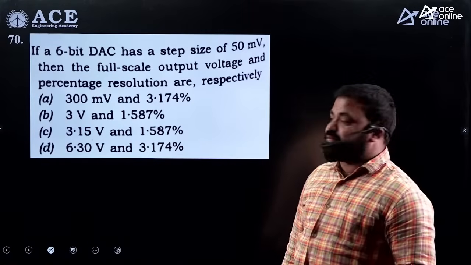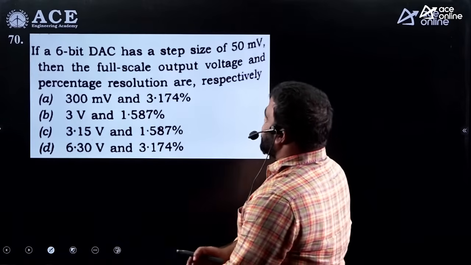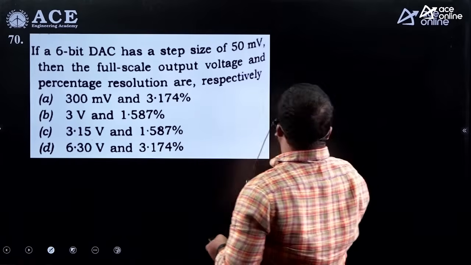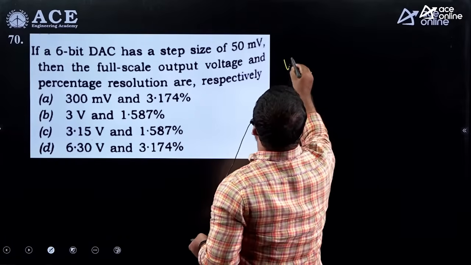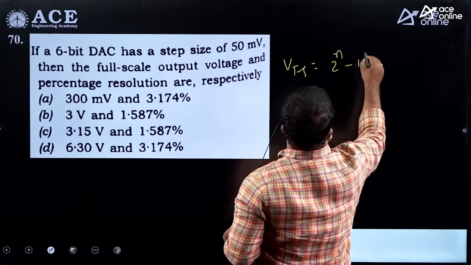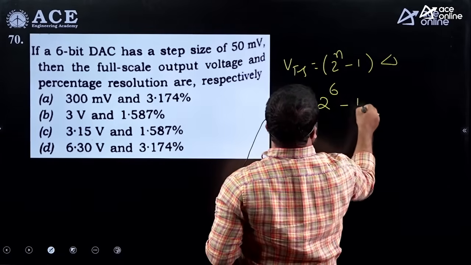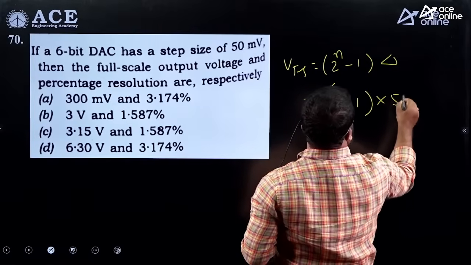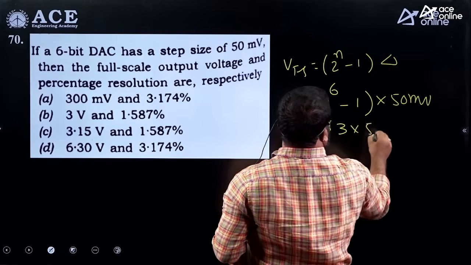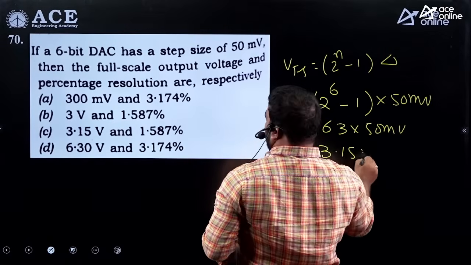Let us see questions from digital circuits. If a 6-bit DAC has a step size of 50 millivolts, then the full scale output voltage and percentage of resolution are respectively. So full scale voltage VFS is equal to 2 power n minus 1 into delta, the step size. 2 power 6 minus 1 into step size of 50 millivolts is equal to 63 into 50 millivolts, which is 3.15 volts.